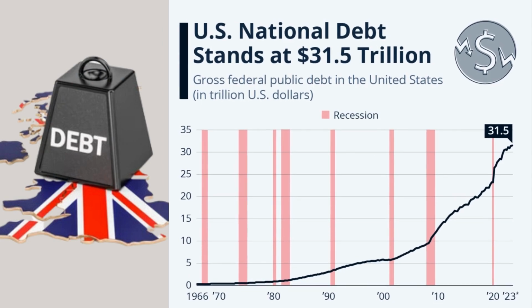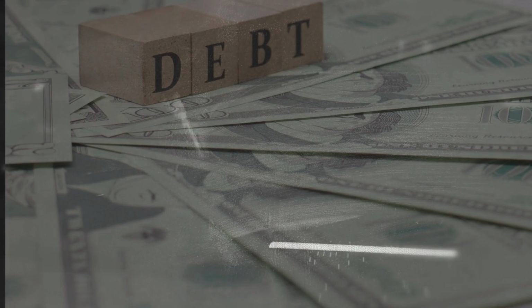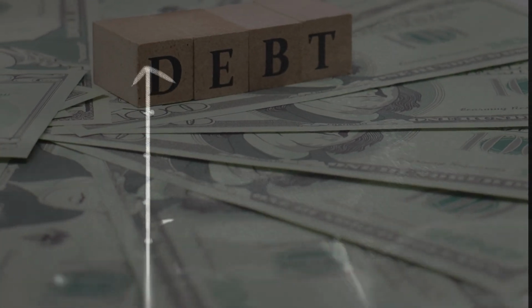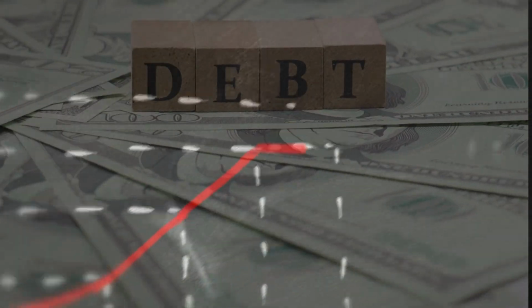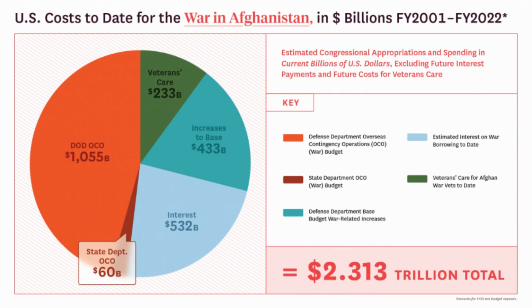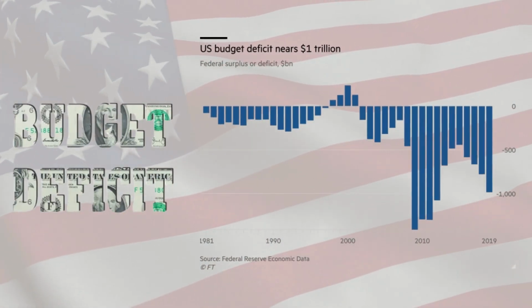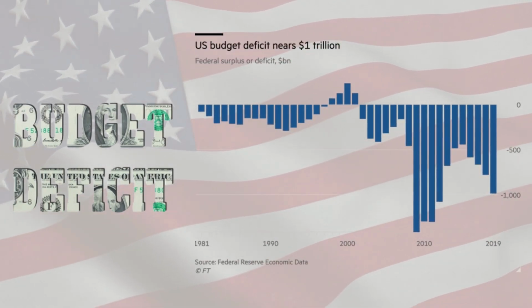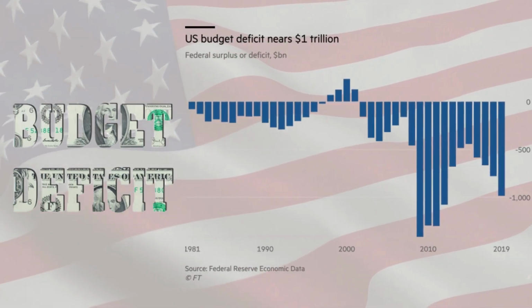The US national debt is the total amount of money that the US government owes to its creditors. The debt has been growing steadily for decades, and it is now at an all-time high. There are a number of reasons why the US debt has grown so large. One reason is the cost of wars in Iraq and Afghanistan. Another reason is the Bush tax cuts, which reduced government revenue. And finally, the US has been running a budget deficit for many years, which means that the government has been spending more money than it takes in.